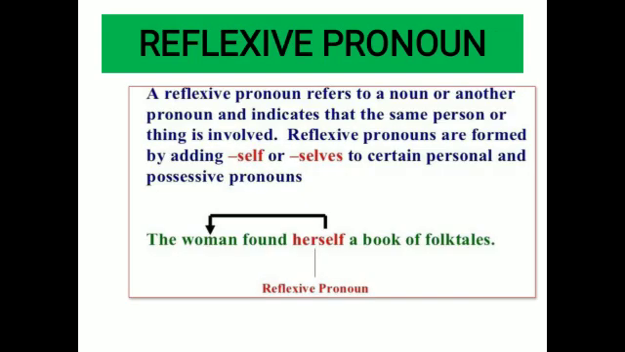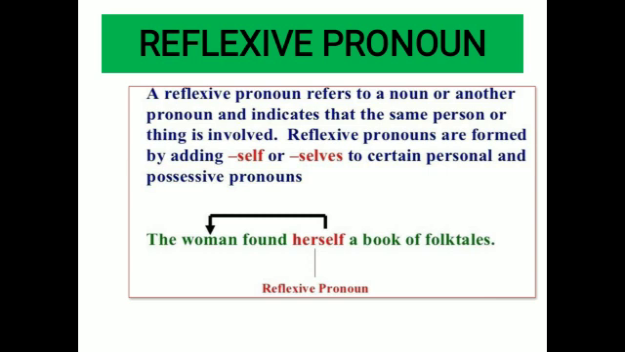The next one we have is reflexive pronouns. A reflexive pronoun refers to a noun or another pronoun and indicates that the same person or thing is involved. Means what? That the subject and the object are the same. The doer of the action and the receiver of the action are the same. Reflexive pronouns are formed by adding self or selves to certain personal and possessive pronouns.